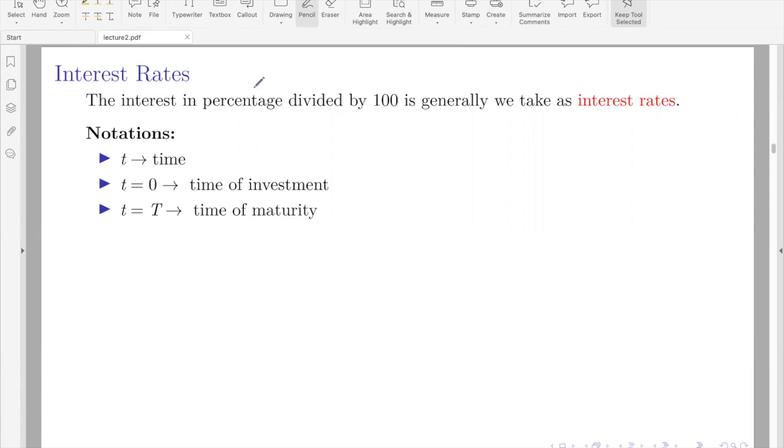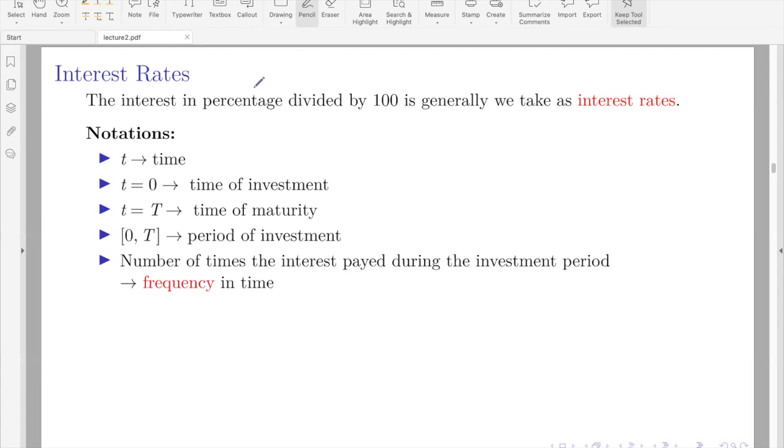And t equal to capital T is the maturity date. The duration between 0 and T is called the period of investment. And the number of times the interest is paid during the investment period is called the frequency.